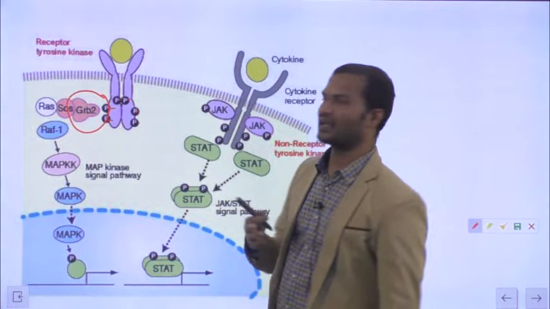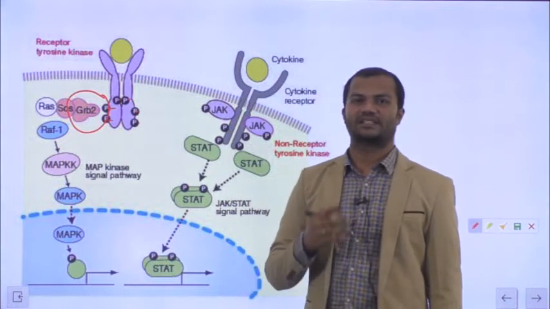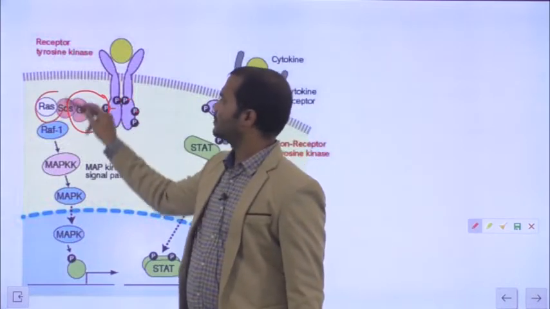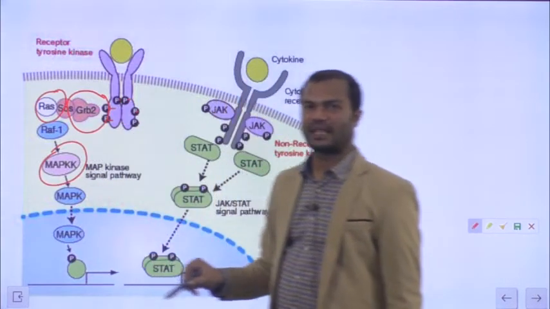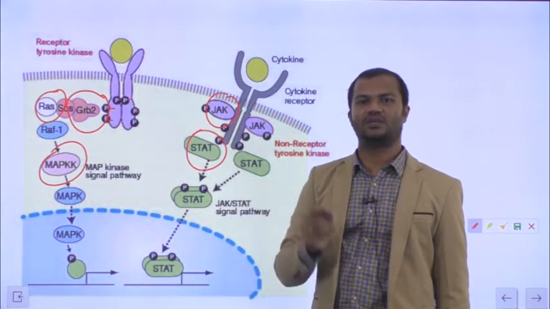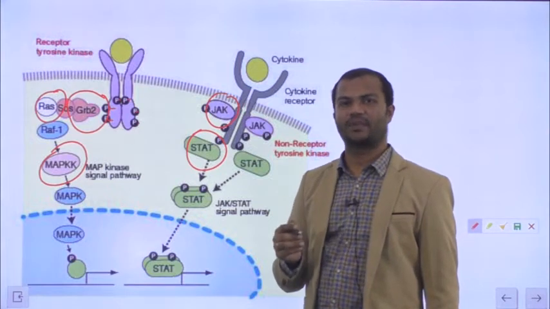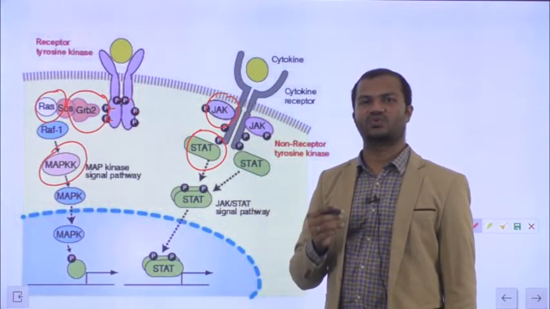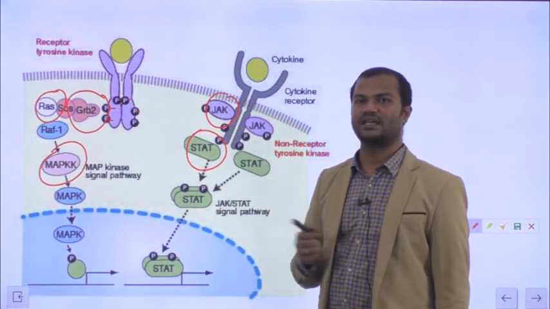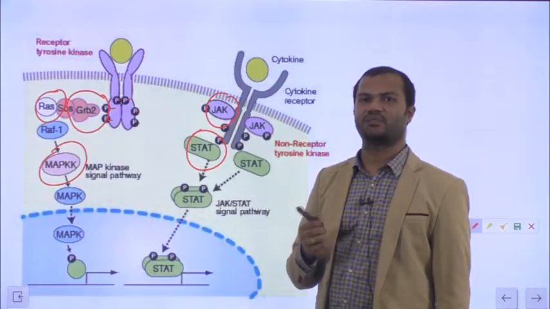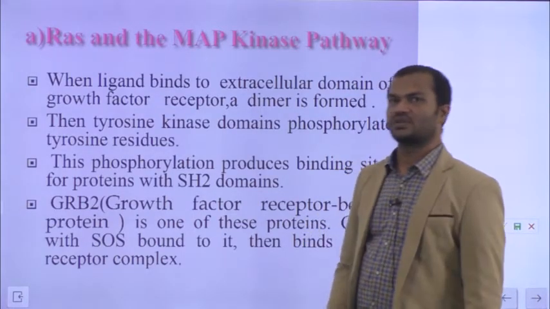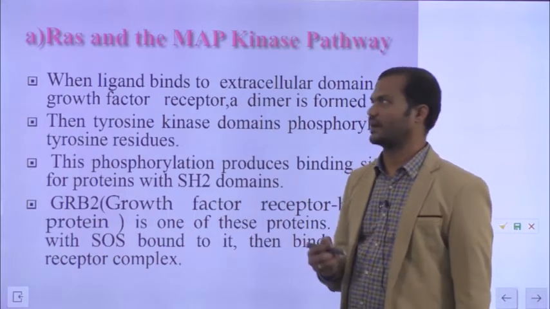So basically there are two pathways through which receptor tyrosine kinases can activate. One is the RAS MAP kinase pathway. Another is the JAK-STAT pathway. These are the two most important signaling pathways through which receptor tyrosine kinases operate. Today we will see about the RAS MAP kinase pathway. How does the RAS MAP kinase pathway operate?